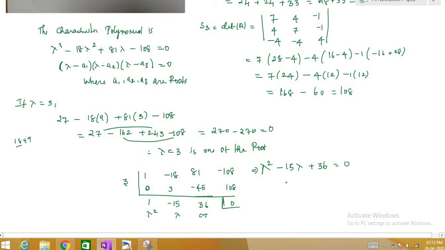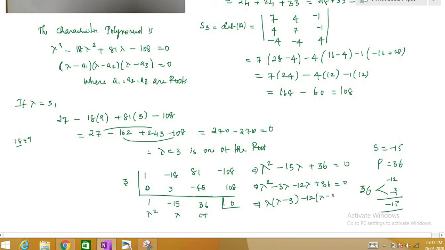So if you solve this equation, the sum is minus 15 and the product is 36. So this will be 36, and you have got minus 15. So I can do this like minus 12, minus 3, right? So I can write this as lambda square minus 3 lambda minus 12 lambda plus 36 is equal to 0. If I take lambda common here, I'll have lambda minus 3. If I take minus 12 common here, I'll have lambda minus 3. Therefore 12 and 3 are roots of this polynomial.